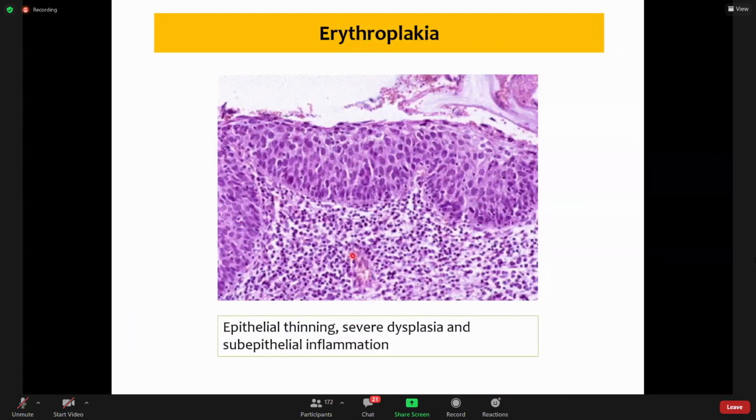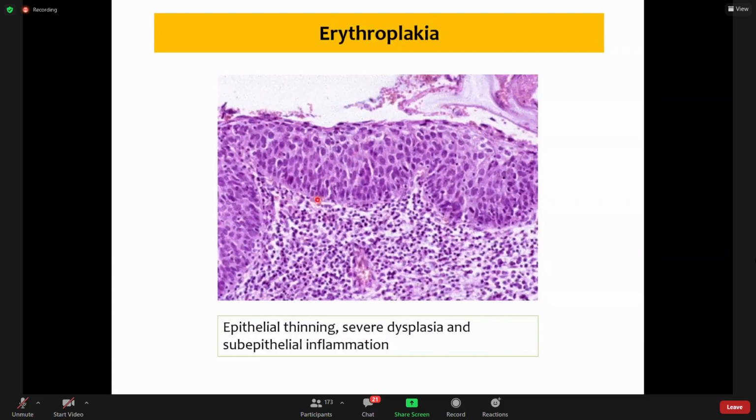Now see, in this case the number of layers is either normal or decreased, but there is no maturation whatsoever. The cells in the basal layers are similar to the cells in the superficial layers. So this is epithelial thinning, because this is involving all layers, so this is severe dysplasia.